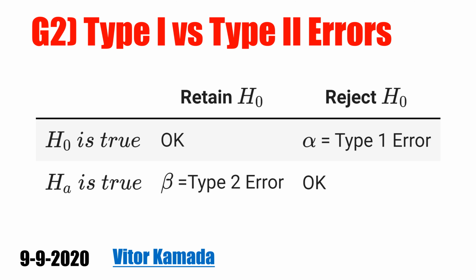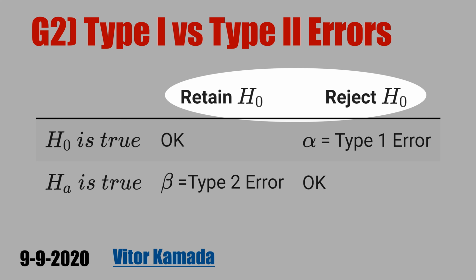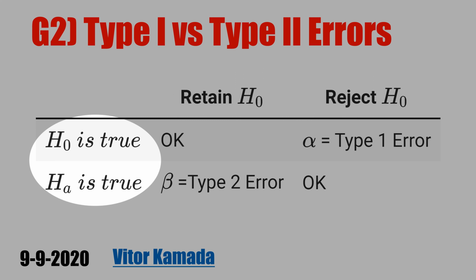In this video, let's see the difference between type 1 error and the type 2 error. We can have only two types of decisions: retain the null hypothesis or reject the null hypothesis. You cannot pick up both at the same time. And here are statements about the reality. We cannot change the reality. Either the null hypothesis is true, or the alternative hypothesis is true. They cannot be true at the same time.